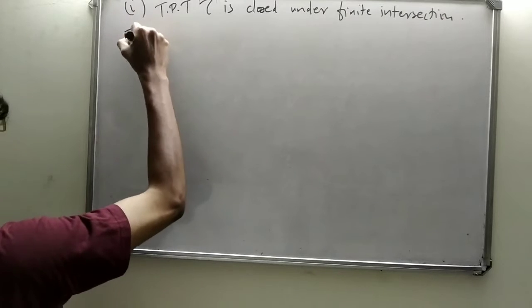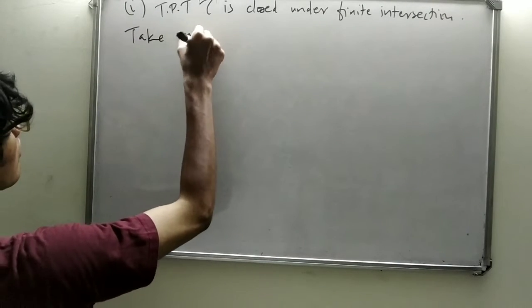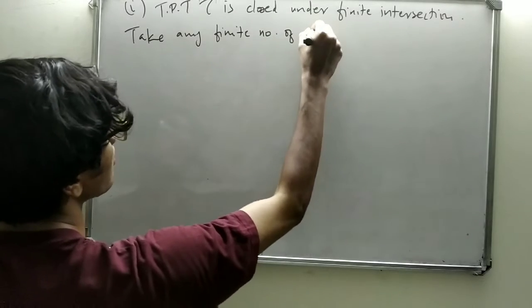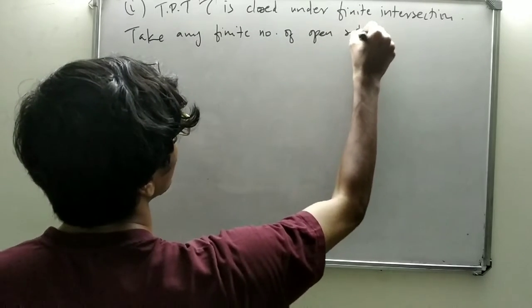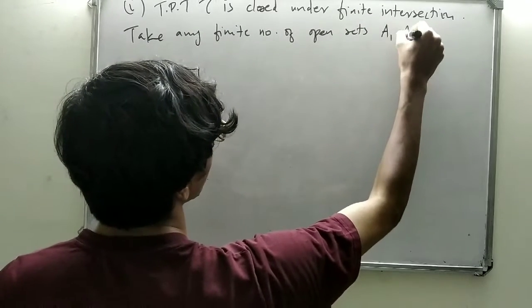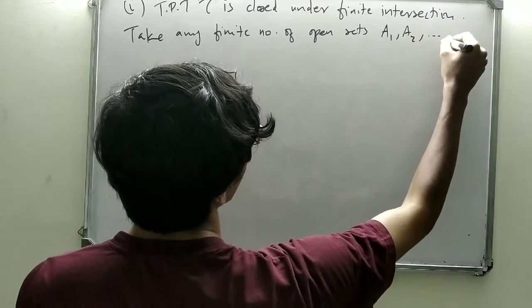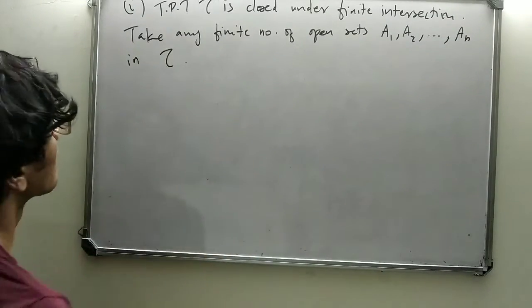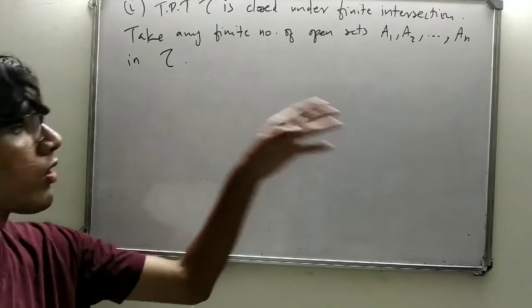How do we do it? Take any finite number of open sets A1, A2, etc., An in tau. We need to prove that their intersection also belongs to tau.